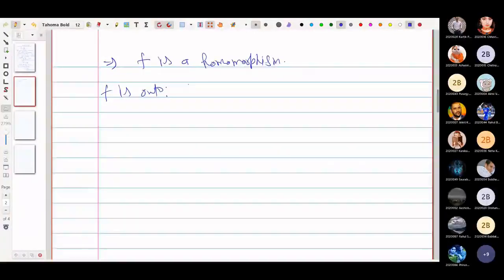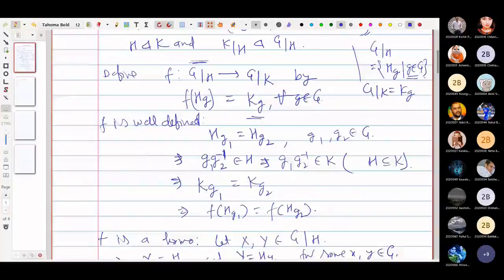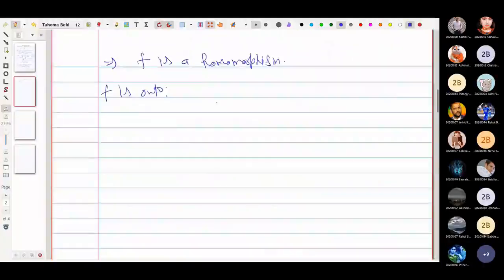For this, we need to prove that corresponding to each element here, we must have some element here. Any element in the quotient group G by K has the form Kg, where g belongs to G, and therefore there is an element Hg in G by H which is the pre-image of Kg.